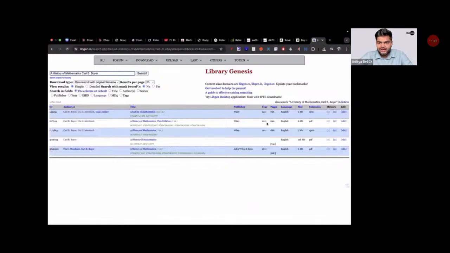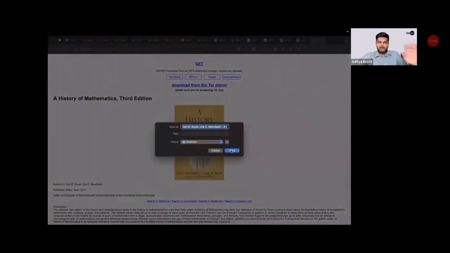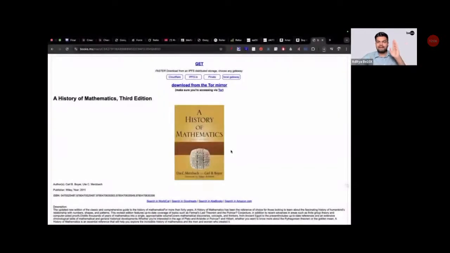Folks, do I have the exact book right in front of me, which I wanted? A History of Mathematics, 3rd edition, from Mr. Carl Boyer. So I'll click on this mirror number 1, and here I have this book. Now I'll just click on get. And folks, no ads, nothing like that. I'll get a downloadable link for any book in this entire world. Who is absolutely mind blown?